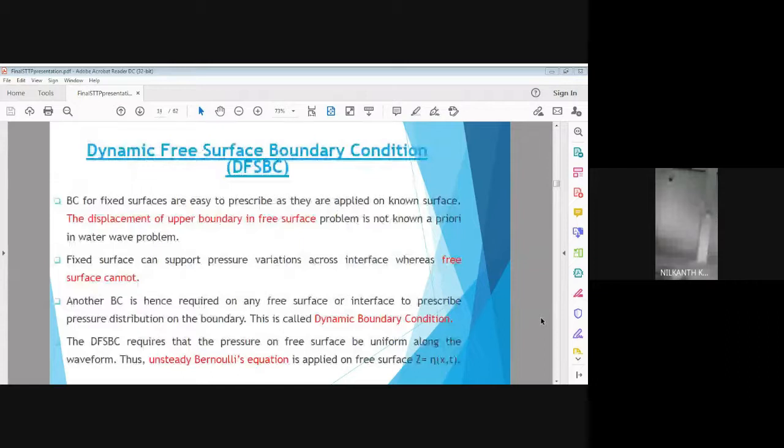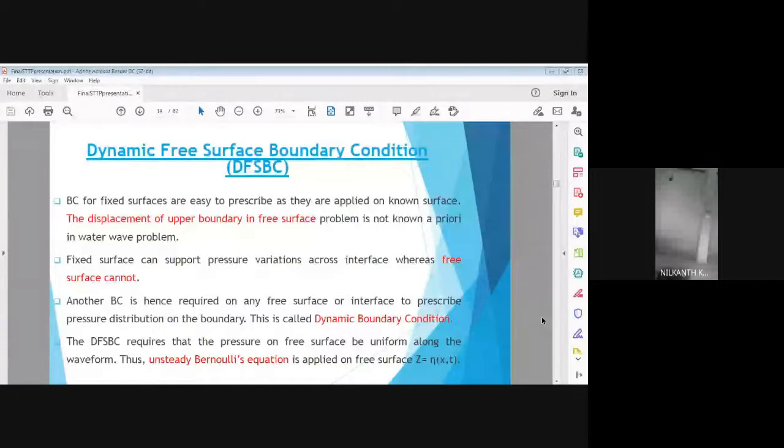The next boundary is regarding the dynamic condition. Here, in the previous two boundary conditions, we have applied the particle kinematics. So in this boundary condition, we take into consideration the forces which are causing the motion of a wave. So again, we are considering the free surface.